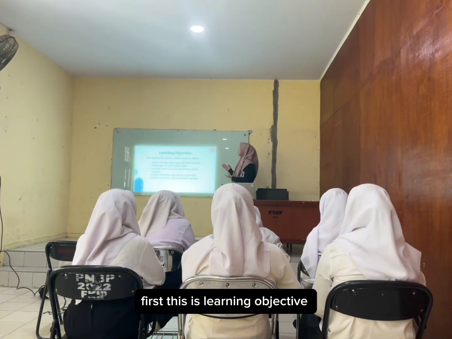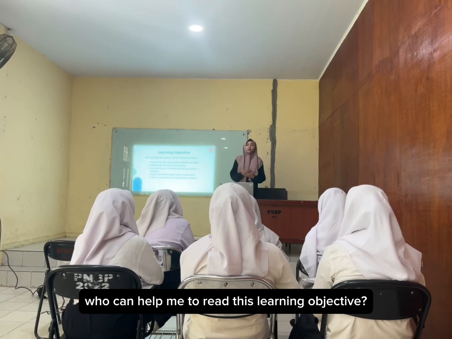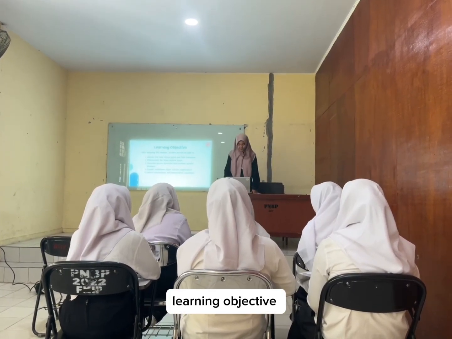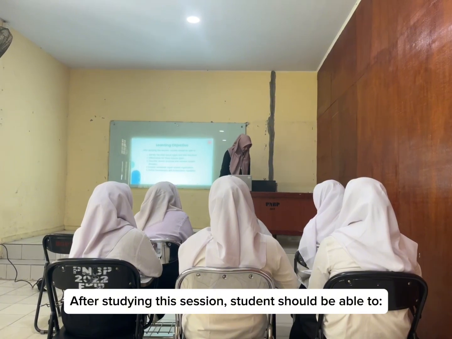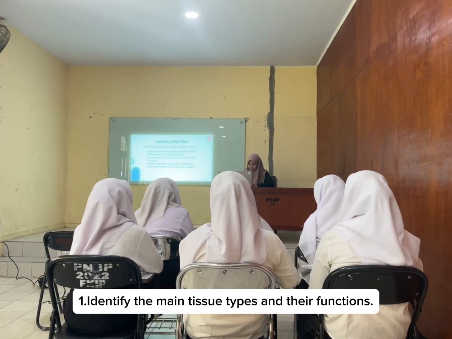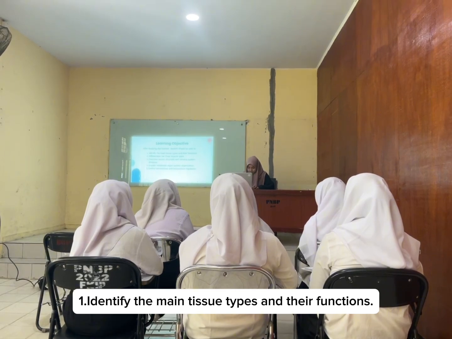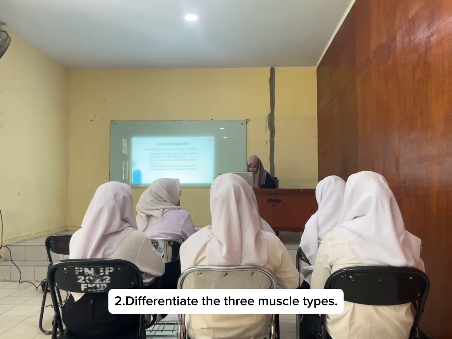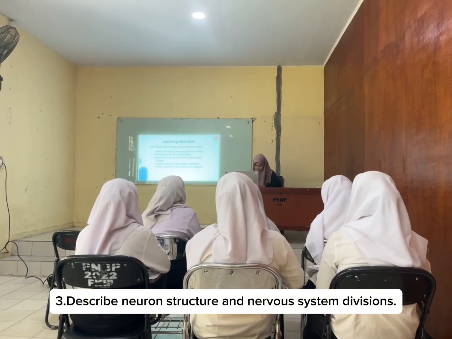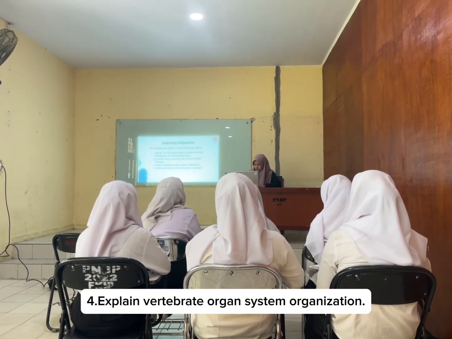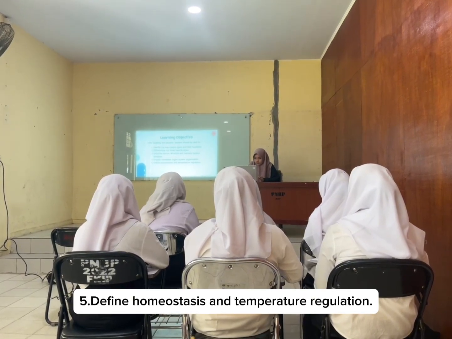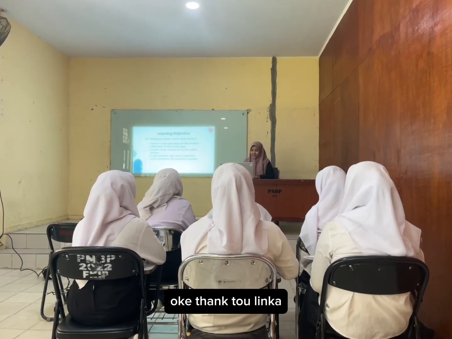First, this learning objective. Who can help me to read this learning objective? Okay, Rika, please. After studying this session, students should be able to: 1. Identify the main tissue types and their functions. 2. Differentiate the three muscle types. 3. Describe neural structure and nervous system divisions. 4. Explain vertebrate organ system organization. 5. Define homeostasis and temperature regulation. Okay, thank you, Rika.